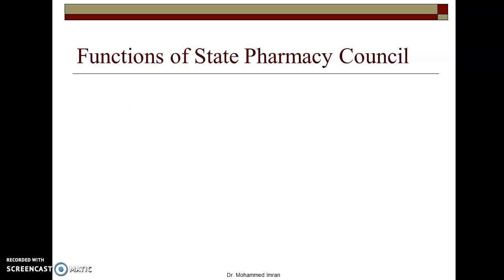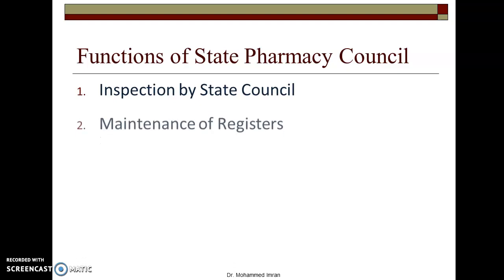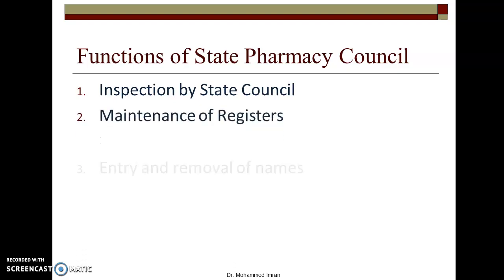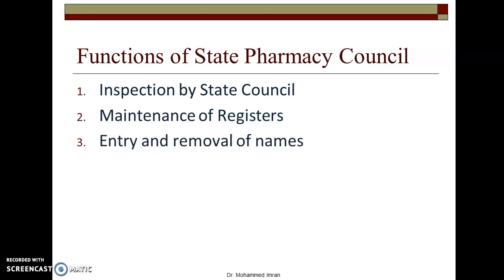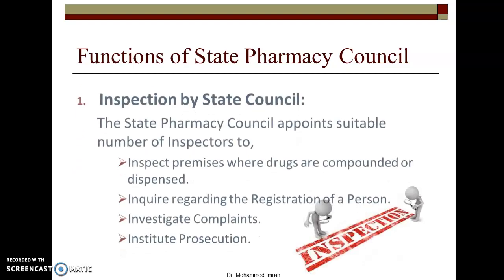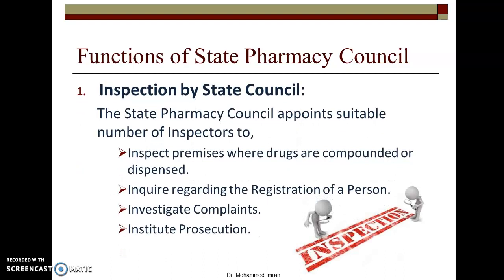Now, functions of the state pharmacy council. The first function of the state pharmacy council is that they have to carry out inspection, then they have to maintain the registers of pharmacists, and they also have the function of entry and removal of the names of pharmacists in that register, then printing of the final register. These are the 4 main functions of the state pharmacy council. Now we will see one by one. First one, inspection by the state council. The state pharmacy council appoints a suitable number of inspectors generally to inspect the following areas.